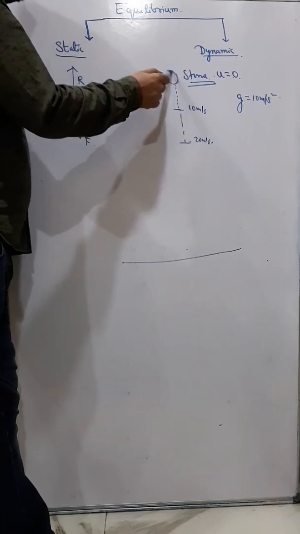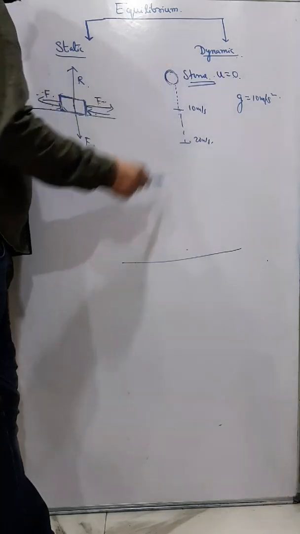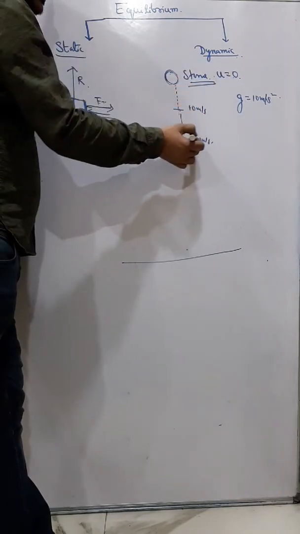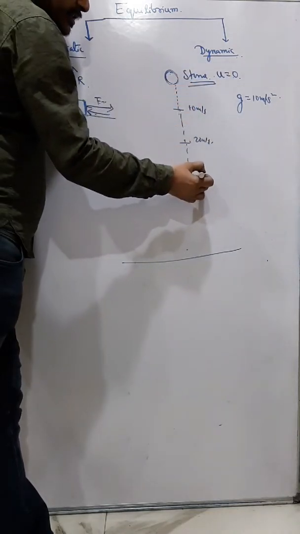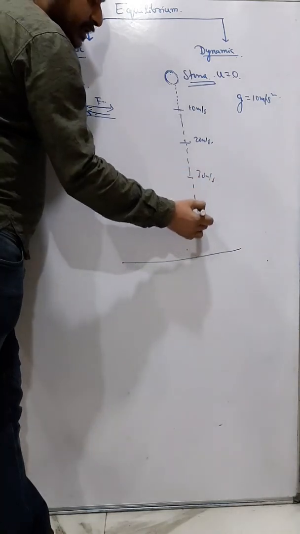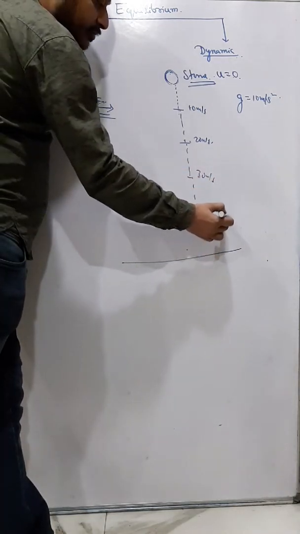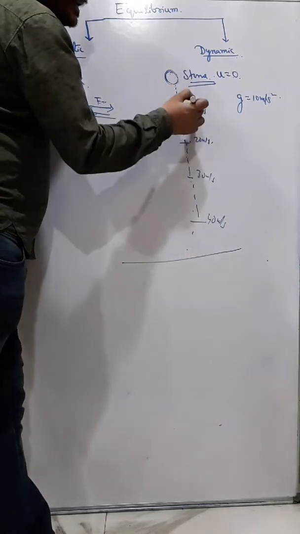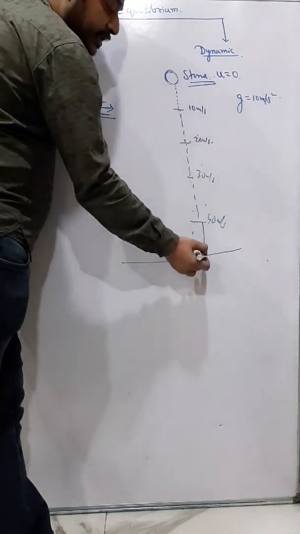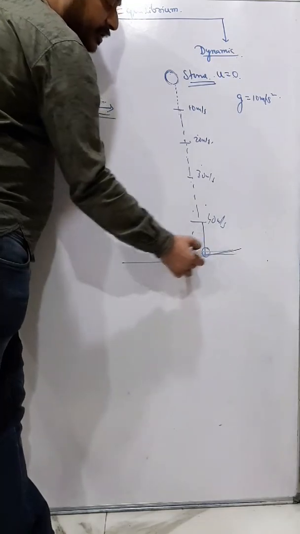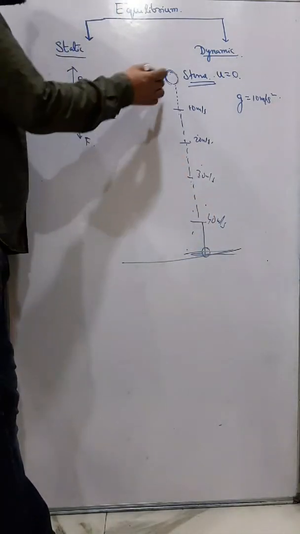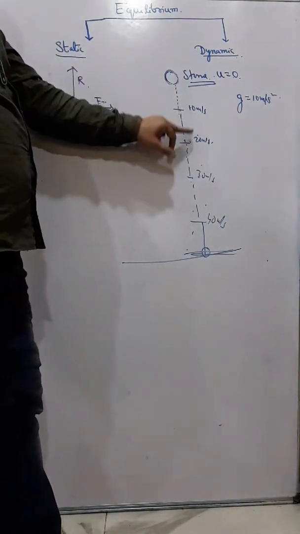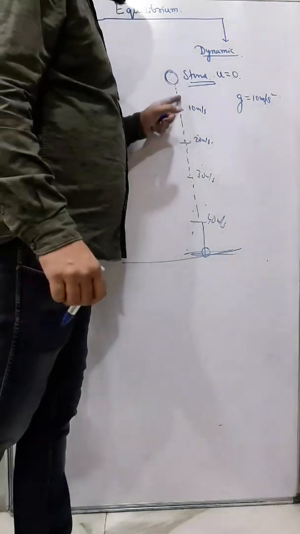So when I am dropping the stone, initially the speed is 0, then it is 10 meters per second, then 20 meters per second, then 30 meters per second. Unless it reaches the ground, the speed keeps increasing after every 1 second by 10, 10, 10, 10, and then it stops. So in this case I say that the stone is not in dynamic equilibrium because the speed is constantly changing.